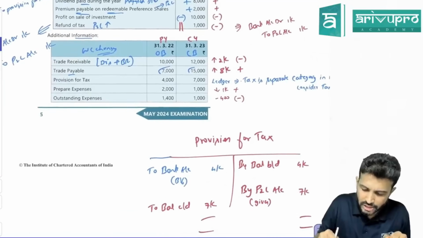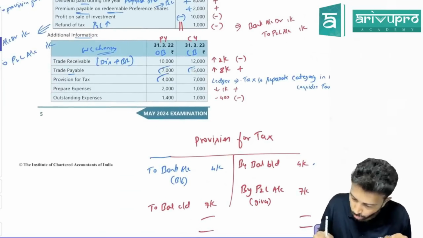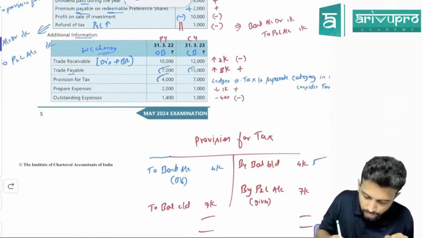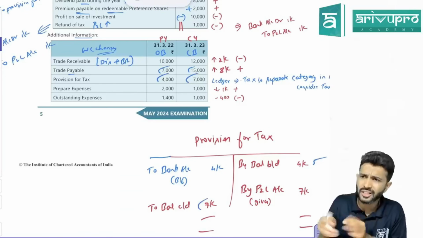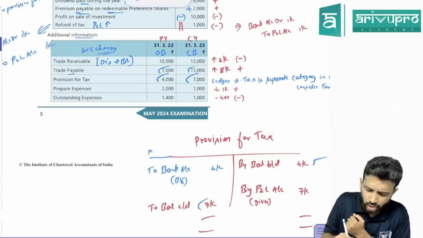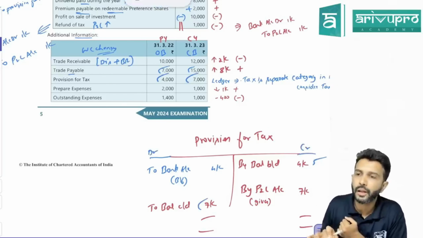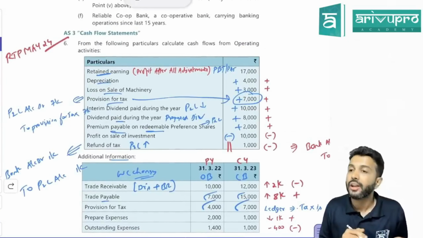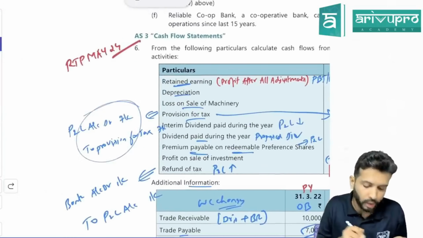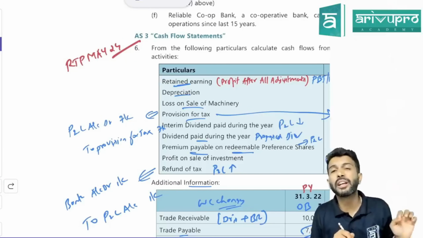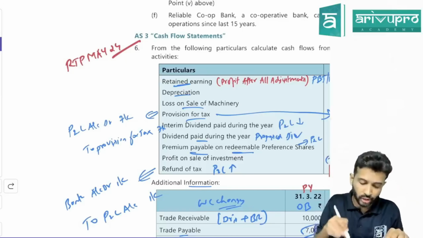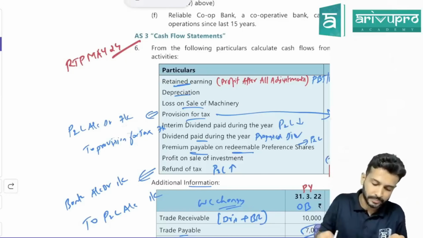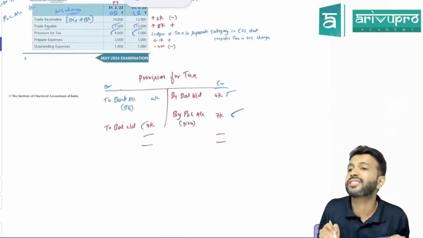So first write the opening balance. How much is the opening balance of provision? 4,000. Then how much is the closing balance of provision? 7,000. Opening balance, liability, opening balance credit side, closing balance debit side. Current year, did you make any provision for tax? Yeah. How much? 7,000. What is the journal entry to make provision for tax? P&L account debit to provision for tax. So what is the posting of this entry in the provision ledger? We'll post it as by P&L 7,000.